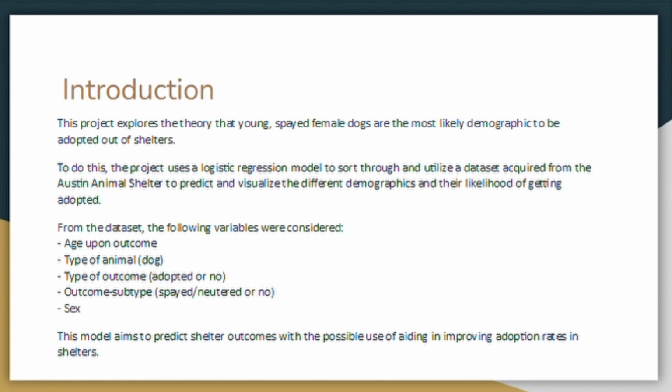From this particular data set, the following variables were considered: age upon outcome, type of animal, dog specifically, the type of outcome, adopted or not, the outcome subtype, spayed or neutered or not, and sex. The model aimed to predict shelter outcomes with the possible use of aiding and improving adoption rates in shelters in the future.